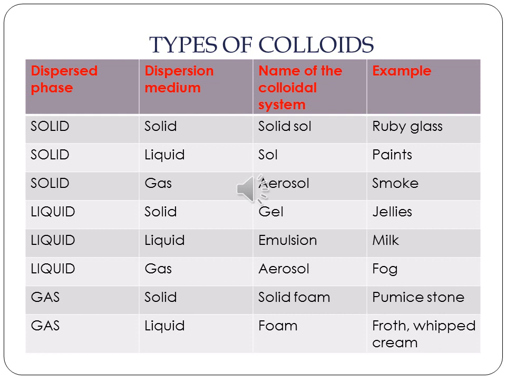Here you can see some examples. Ruby glass is solid sol. For a sol you can take paints. Smoke is aerosol. For gel, you can take jellies as an example. Milk is an emulsion. Fog is an aerosol. Solid foam, you can think of that as pumice stone. Have you seen a pumice stone? It will be white in color, full of pores. You would have seen it somewhere. Foam, you know what is foam, isn't it? Whipped cream, froth, all that can be taken as foam.